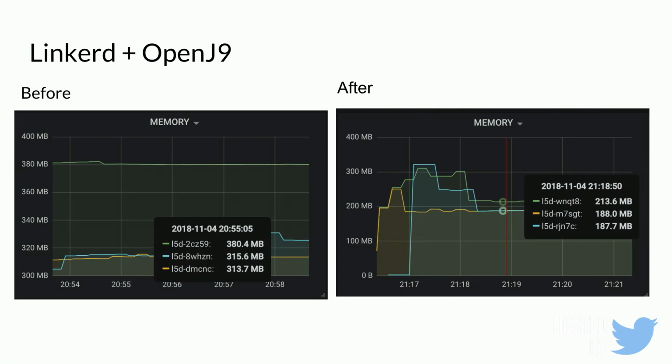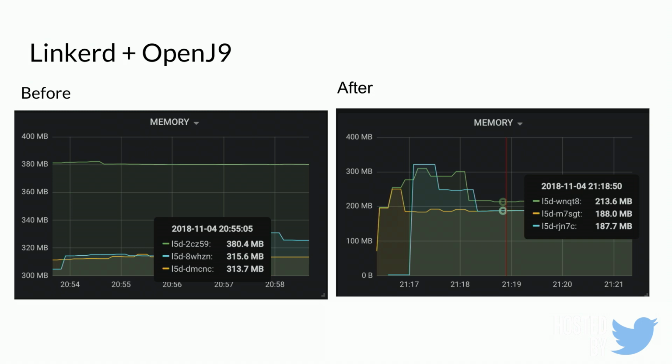And so we were like, okay, these are pretty good. What happens if we add it to Linkerd? This is what we had before, almost hitting about 400 megabytes. And now we're able to bring this down to about 213. It was really funny when I was working through this because I didn't believe it. I was like, I must have had something wrong. So I kept on refreshing my tests, and I kept getting the same result. I was like, okay, I guess that's what it is.